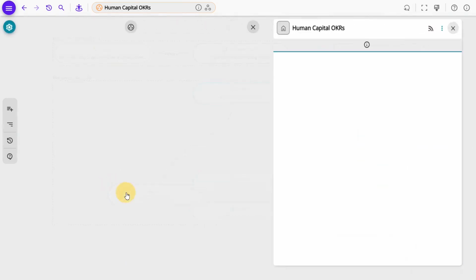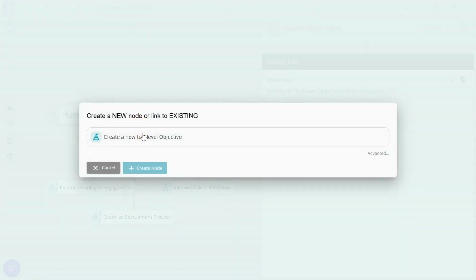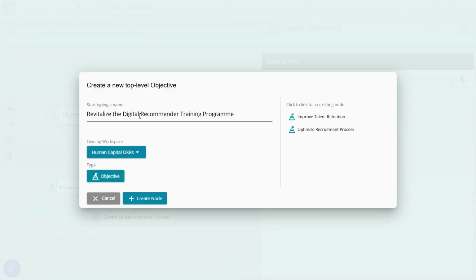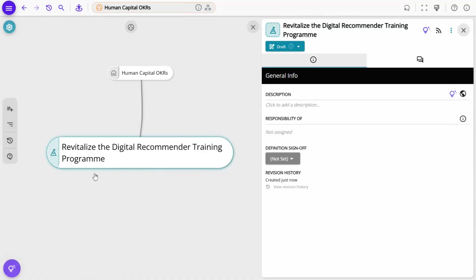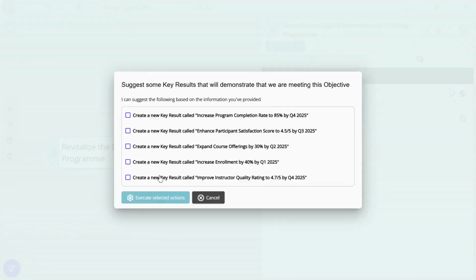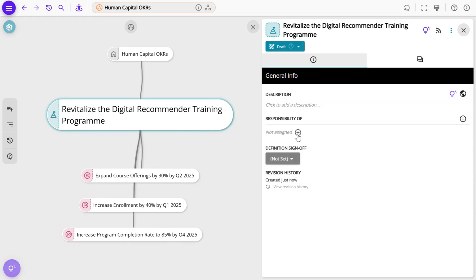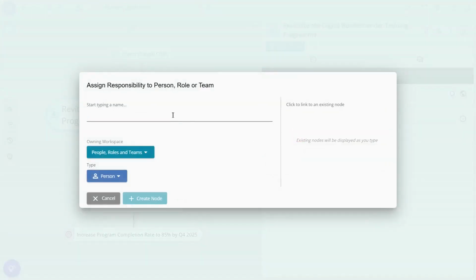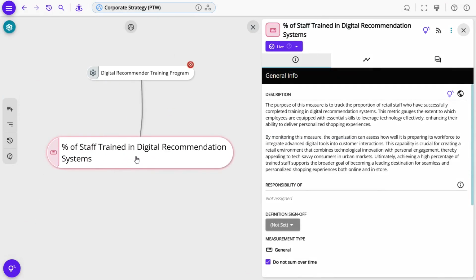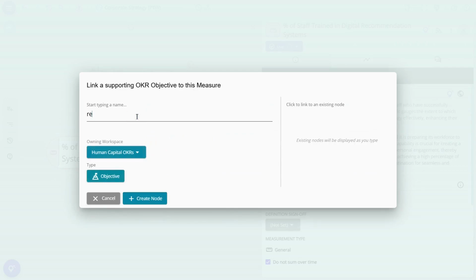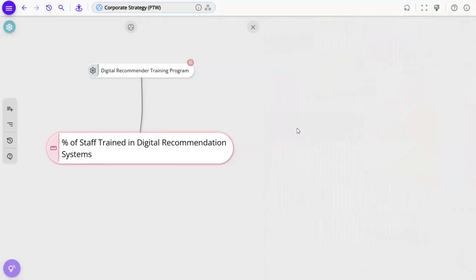Samantha drills into the HR OKRs and creates a new objective: revitalize the digital recommender training program. She adds key results with help from the AI assistant, assigning responsibility to Maggie Tracy, the training and development coordinator. Finally, she links the new OKR to the shared benchmark measure.